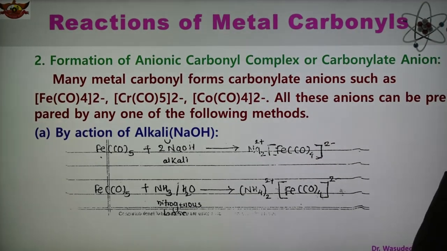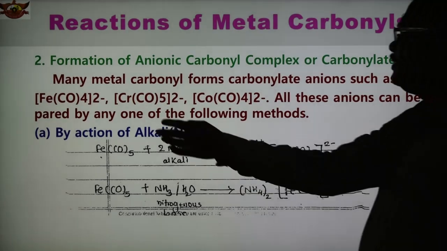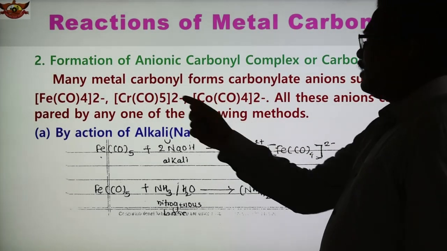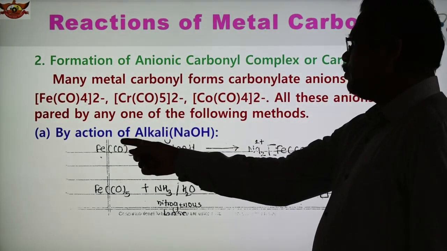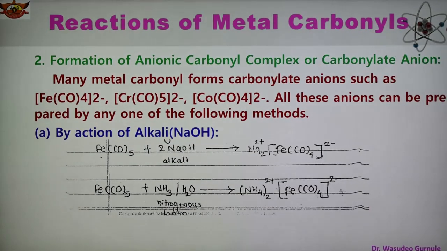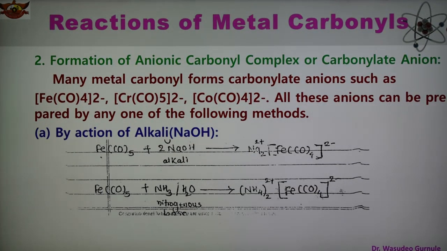A and B are there. So these carbonyl complex anions can be formed, and these are the carbonyl anions having a negatively charged complex ion. By the action of alkali NaOH, we obtain anionic carbonyl complex.